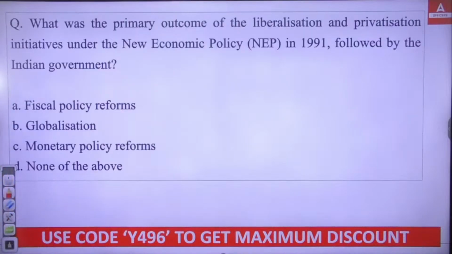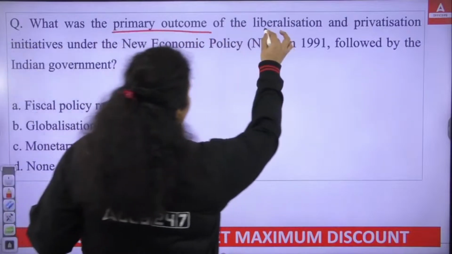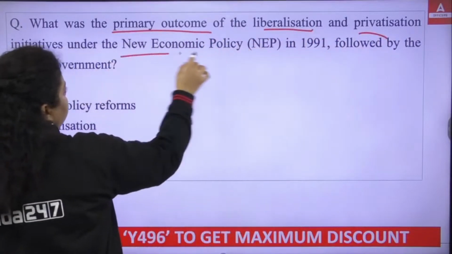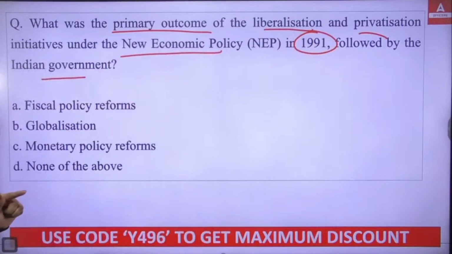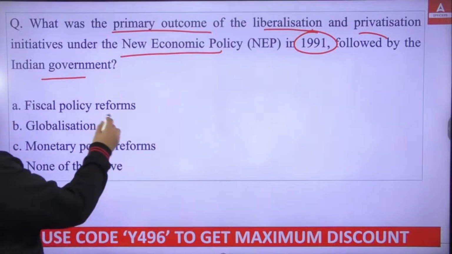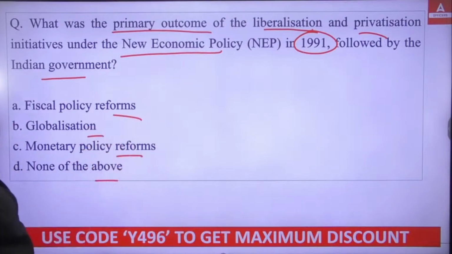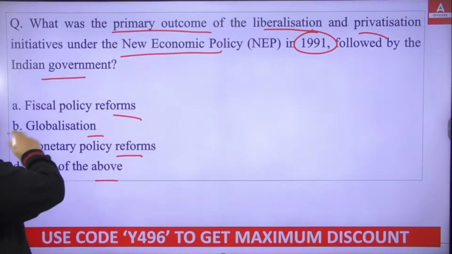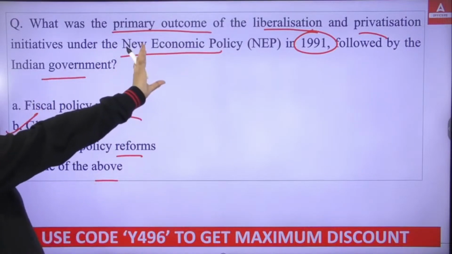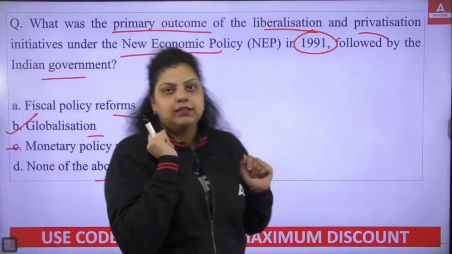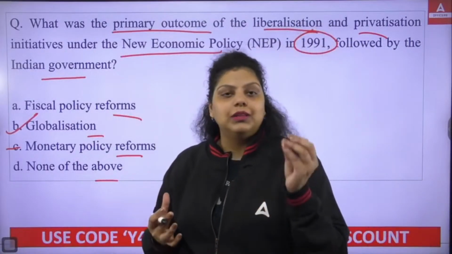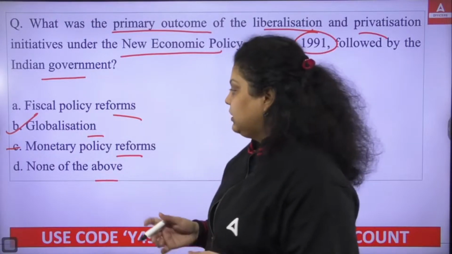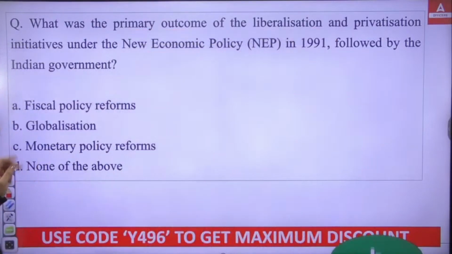Next question is, what was the primary outcome of the liberalization and privatization initiative under the new economic policy in 1991 followed by the Indian government? The fiscal policy reforms, the globalization, the monetary policy reform, or none of the above. So I guess the answer is very clear. It is globalization, because in the liberalization we removed the rules, regulations, restrictions, and in privatization we allowed private companies to work in India. Its primary outcome was that globalization became possible. Okay, so the right answer will be B, that is globalization.